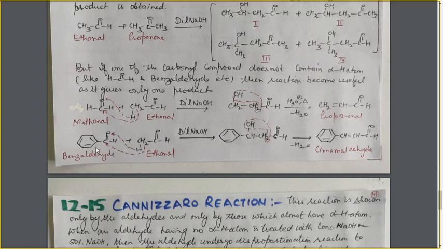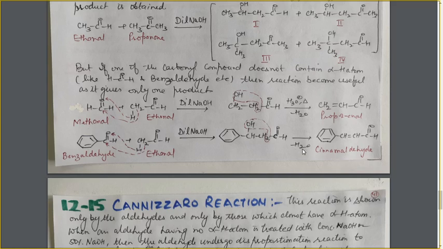So here in the cross aldol condensation, one is benzaldehyde with no alpha H atom and one is ethanol with alpha H atom. Now see how the reaction becomes useful. In this aldol condensation, the hydrogen from the alpha position will move to this group and CH2 will get attached to this. Now this species is formed. In the next step, you see here that no heating is done with the acid. The water molecule is lost on its own, giving rise to the compound cinnamaldehyde.